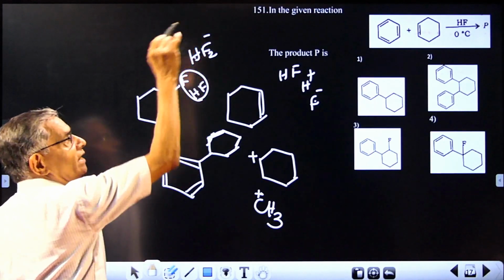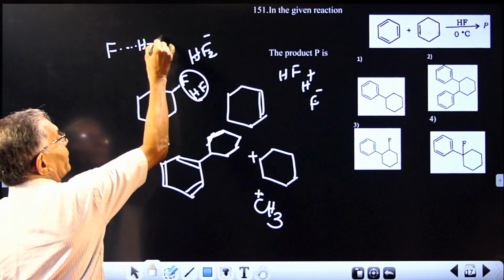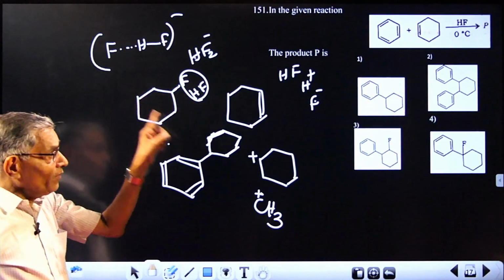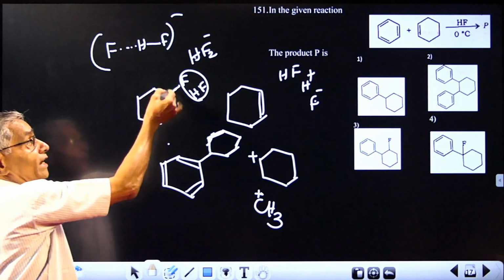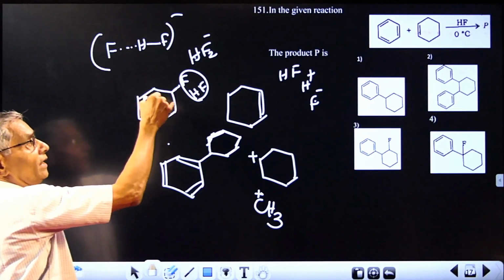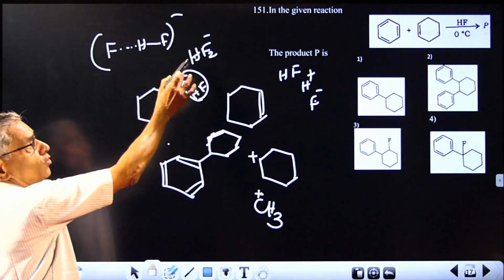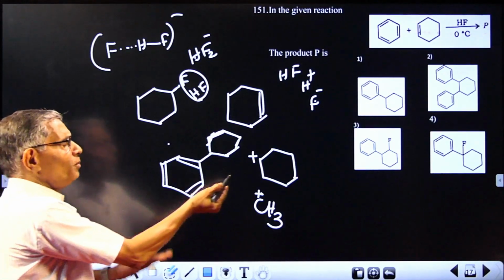HF2 minus species is highly stable because of the possibility for hydrogen bonding like this. It's a stable species. So even if some fluorocyclohexane is formed, you can again have this carbocation generated because of the possibility of formation of HF2 minus. Actually, but this will be sufficient.